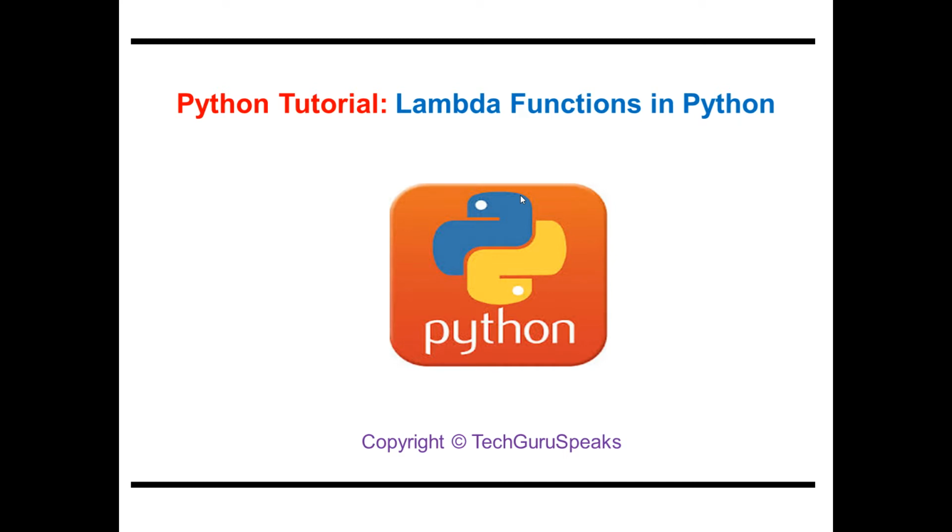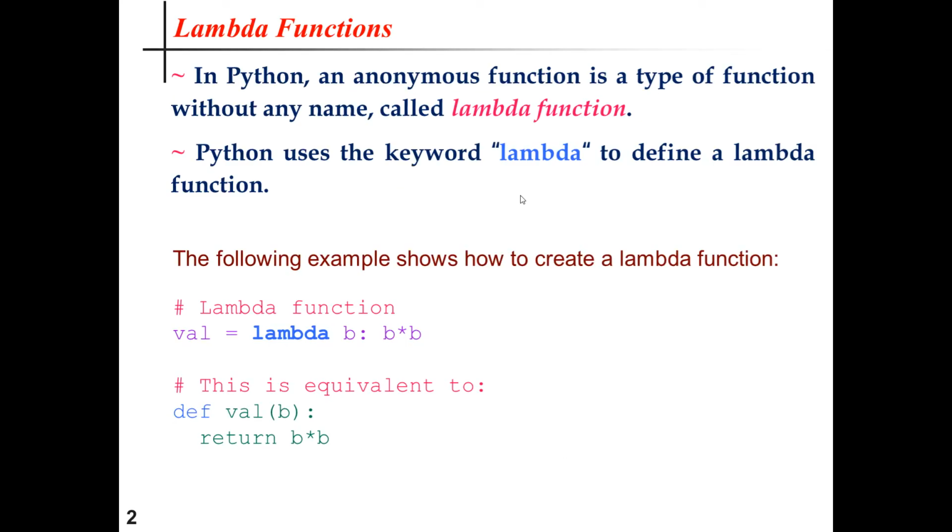In Python programming, lambda functions are basically small anonymous functions. That means functions without having any name. The particular concept will be described using a small example in the next slide. So as I have already told, in Python, a small anonymous function is called a lambda function. Like the def keyword in normal function definitions, the lambda keyword is used to create small anonymous functions.